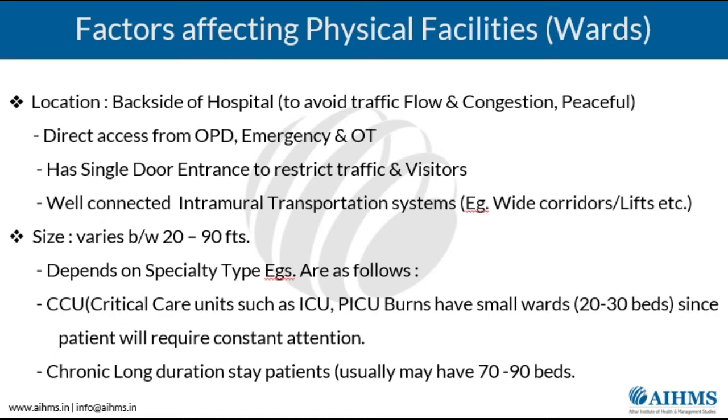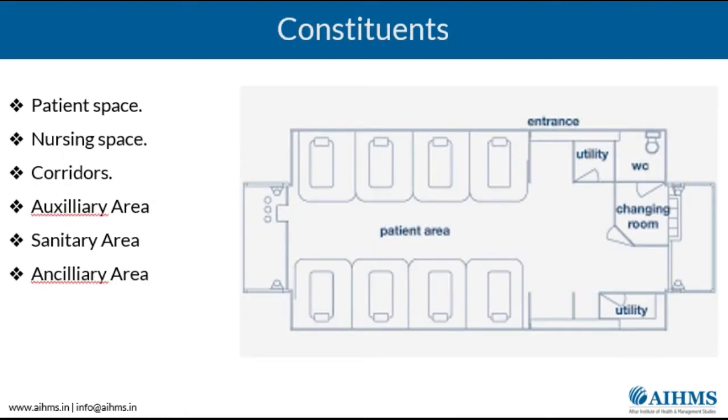Now, you can see in this slide there's a diagram which basically comprises the constituents of a ward. So you will have a patient area, a nursing space, a corridor, and then an auxiliary area. Now what is an auxiliary area, what is a sanitary area, and what is an ancillary area, we will come to. But these are the important constituents of a ward.